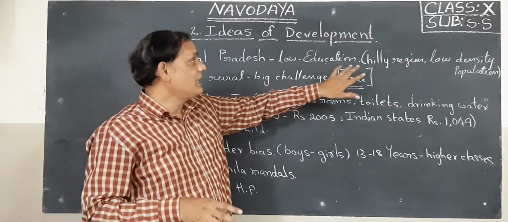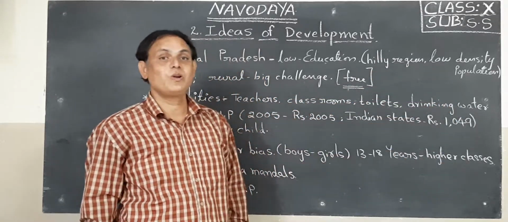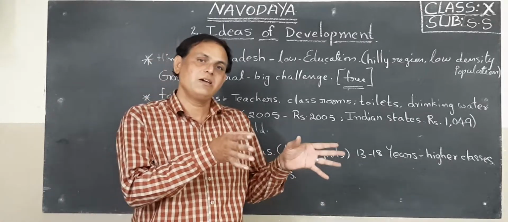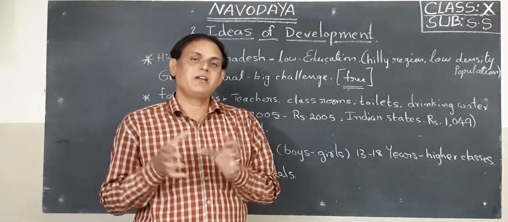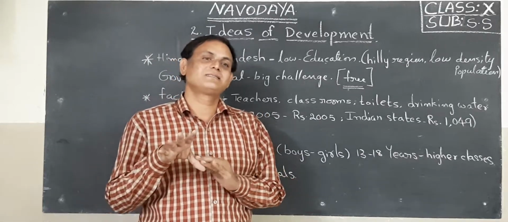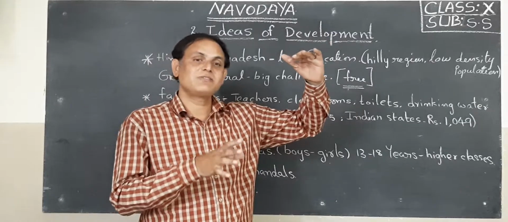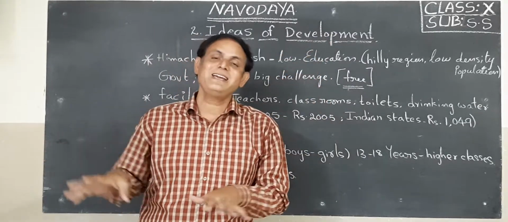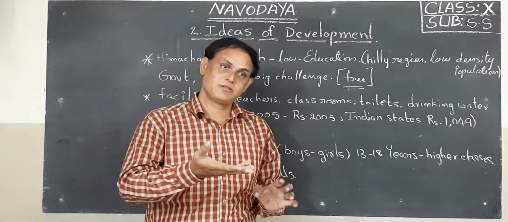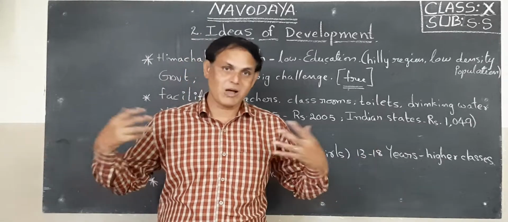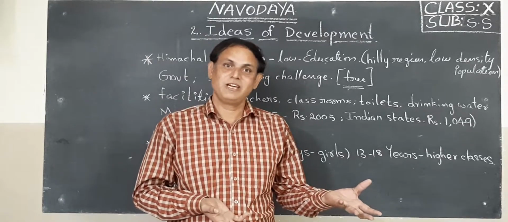In this hilly area, there is a low density of population. Why? Because people are unable to live in hilly areas. Every man has some requirements. Compared with plain regions, the hilly region is very difficult for human beings to live in. So people prefer to live in plain areas, coastal plains. I said about the Indo-Gangetic plains, western coastal plains, eastern coastal plains, etc. For example, our Andhra Pradesh Krishna district is in the eastern coastal plains. We are living in the eastern coastal plains.